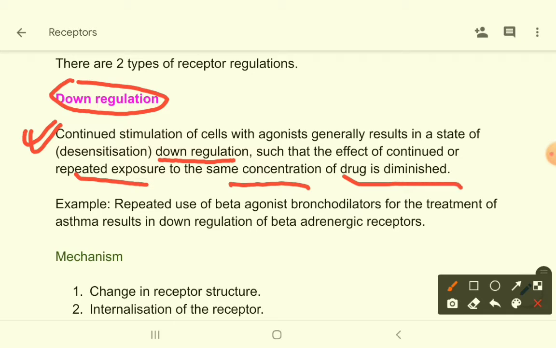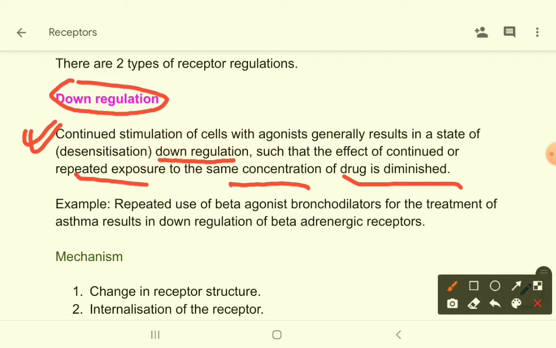When an agonist is bound with a receptor continuously for a prolonged period of time, giving stimulation after stimulation, the receptor will be exhausted. The receptor cannot perform its action very well. It cannot maintain its performance up to the level. Its performance falls down. So that is down regulation.